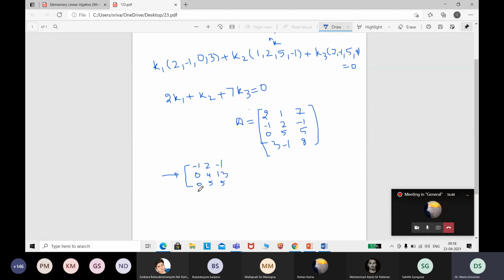And the last is multiply 3 and add. So these two rows are same, but the rank is 3.